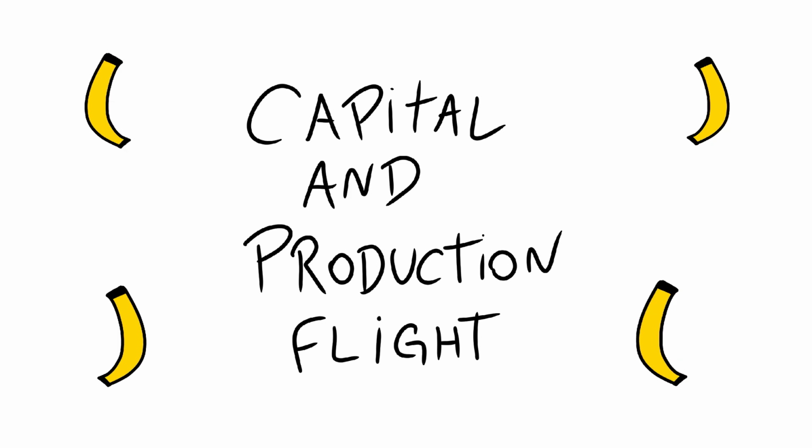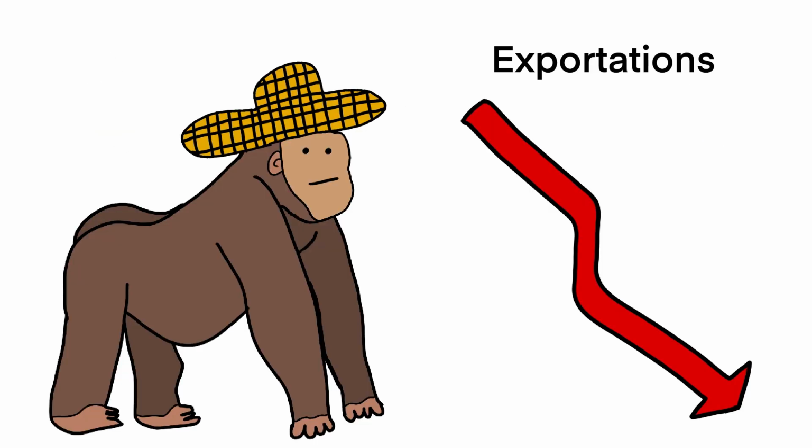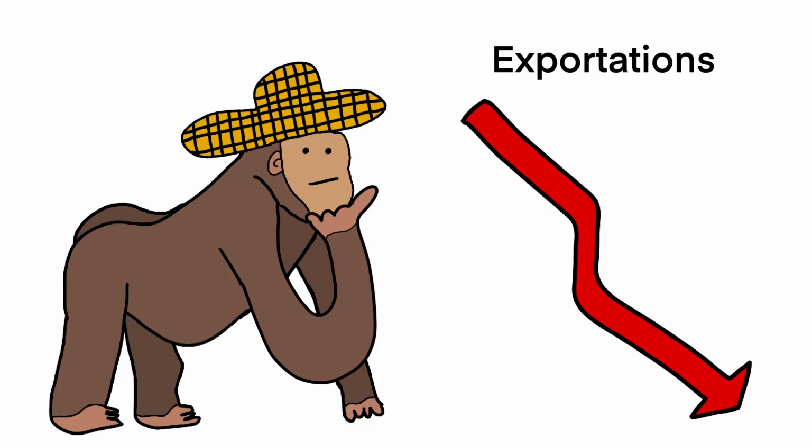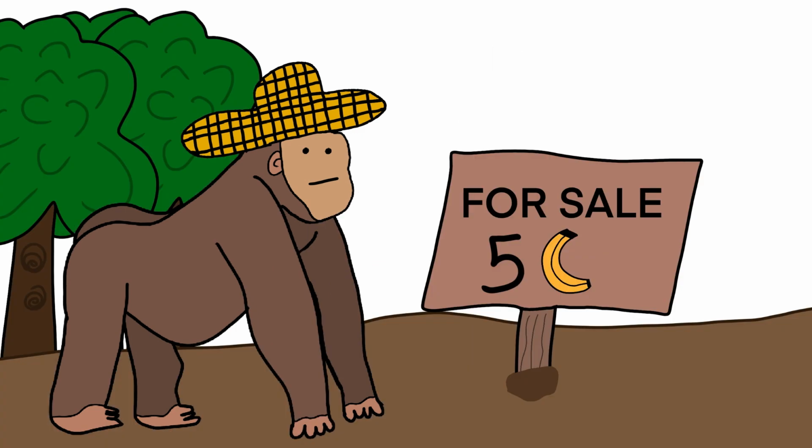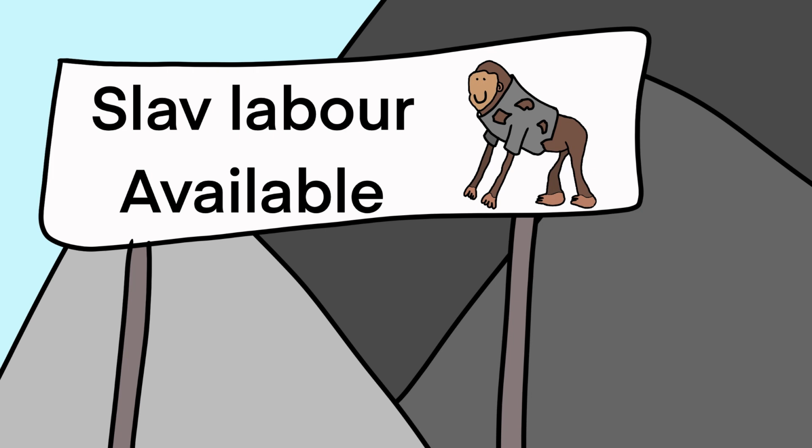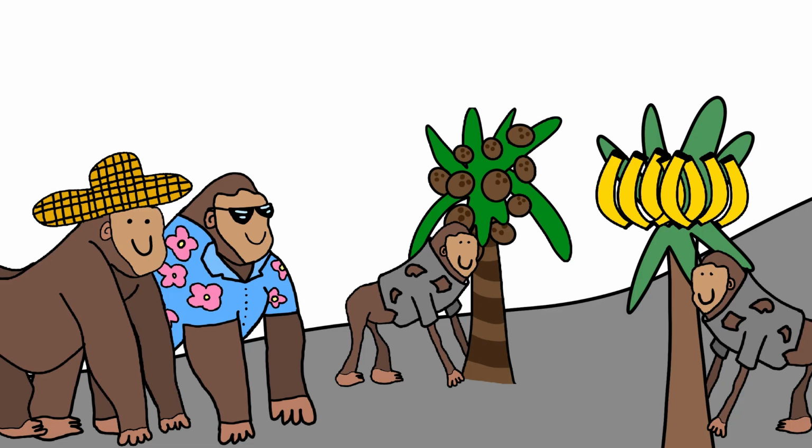Capital and production flight. If tariffs become too high and monkeys start buying less, farmers start to lose money. So farmer monkeys decide to abandon their farms in Beach Kingdom and Jungle Kingdom and start new farms in Mountain Kingdom. Why? Because Mountain Kingdom has cheap land, cheap worker monkeys, and is not facing tariffs.